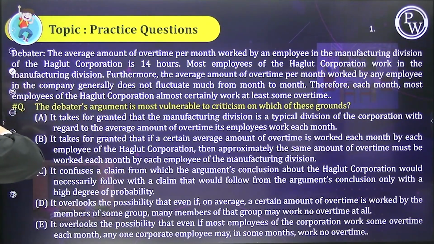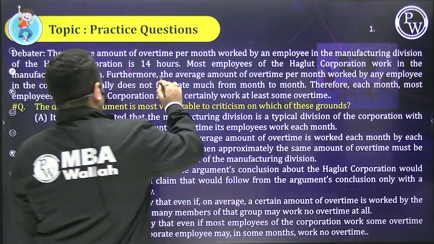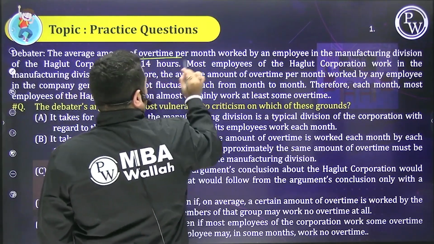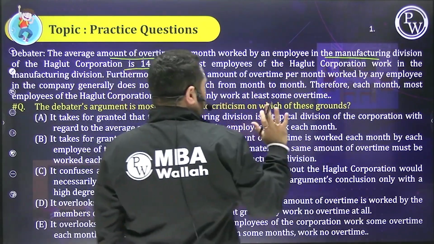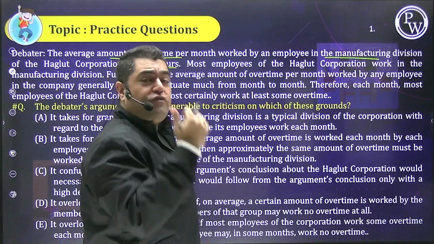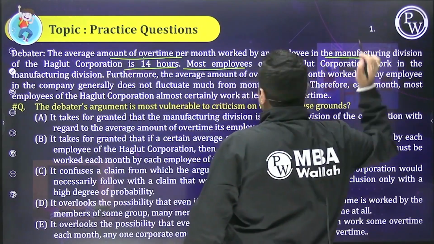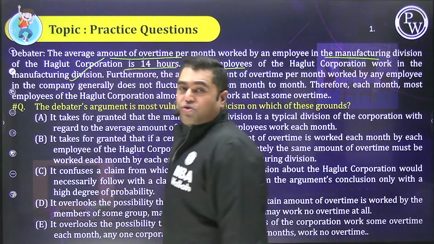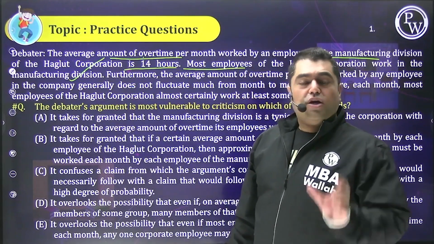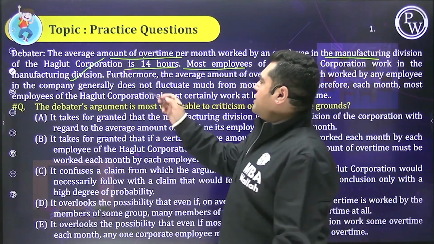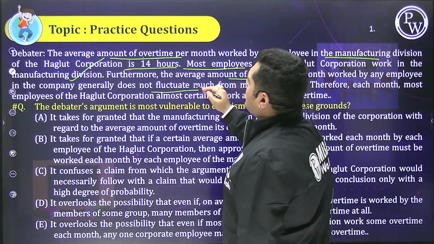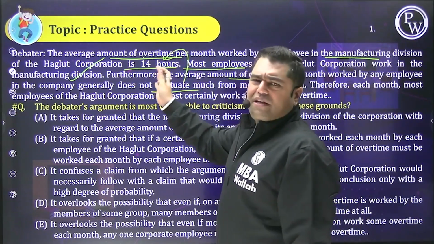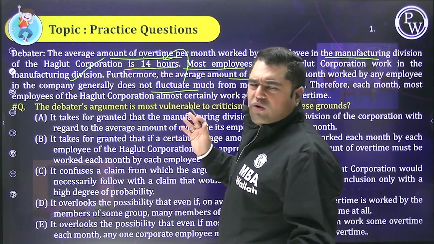So it's a very simple question. If you observe, we're basically saying that the average amount of overtime in the manufacturing division is 14 hours. Why manufacturing? Because most of the employees work in the manufacturing, so its overtime is considered for the whole organization. The average amount of overtime does not fluctuate. Meaning more or less, it could be in the range of 14 hours, 12 to 15 or whatever.